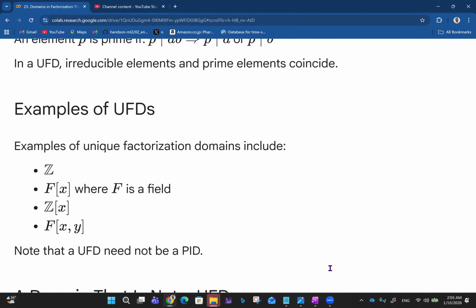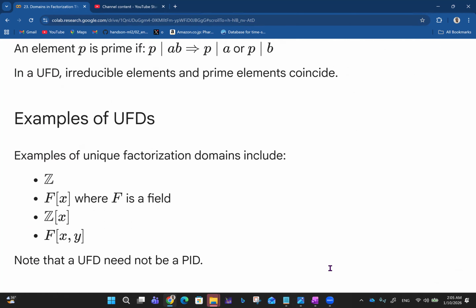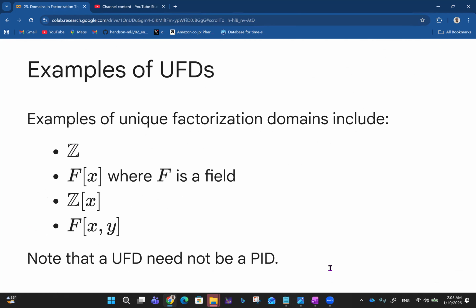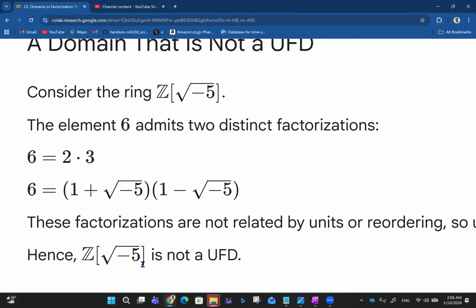So let's see practical examples of UFDs. Examples of unique factorization domains include the set of integers, which is almost always everywhere, and then you have the polynomial rings over a field F. Then you have the polynomial ring over the set of integers, and then you have the multivariable polynomial ring over the field F. So we have to know that a UFD need not be a PID, but a PID will have to be a UFD. So let's see this now.